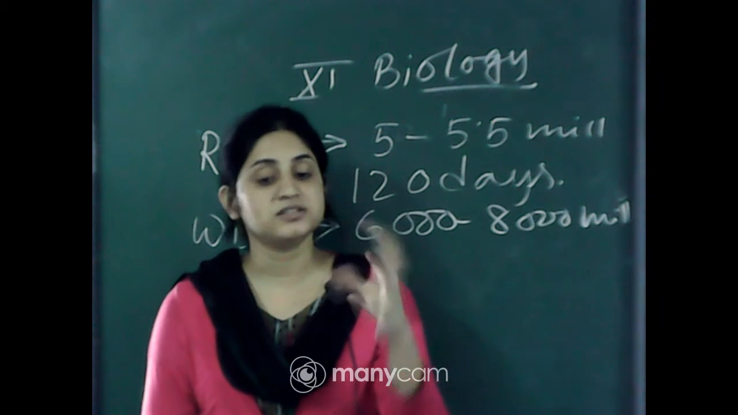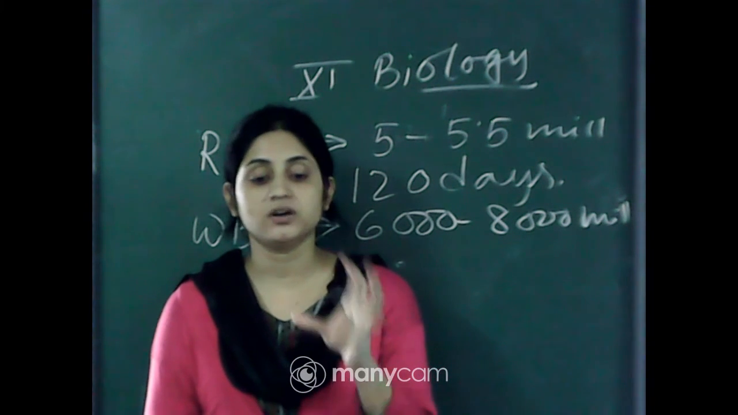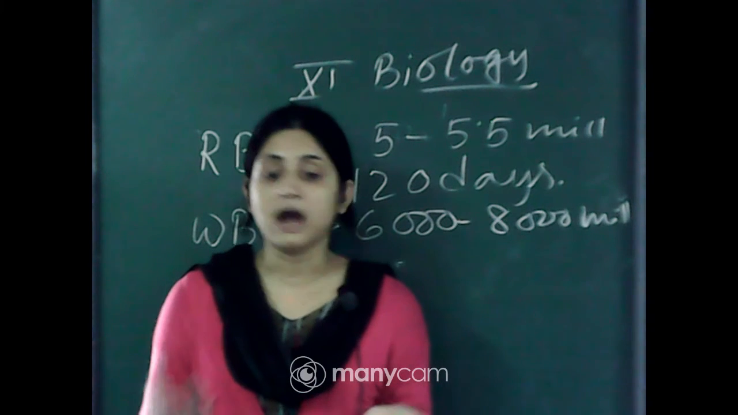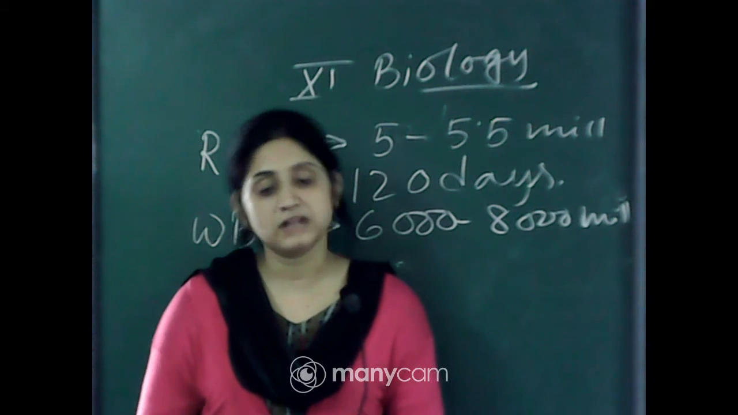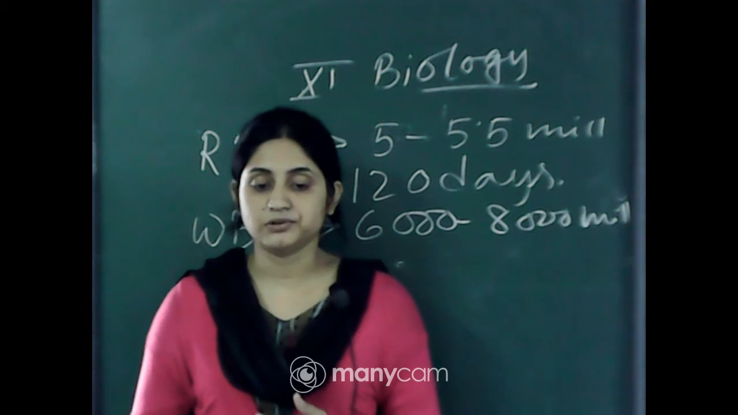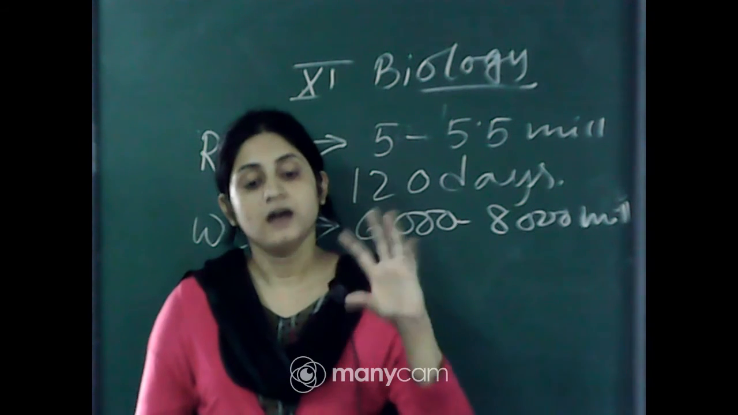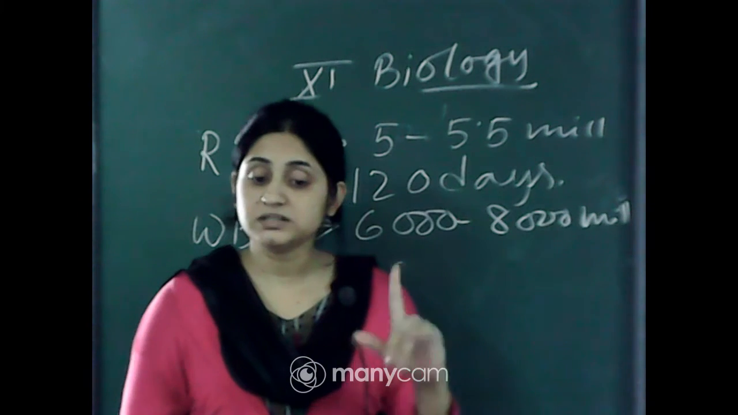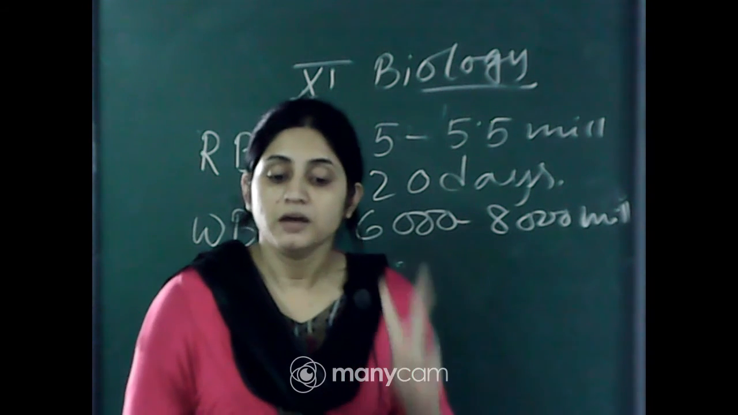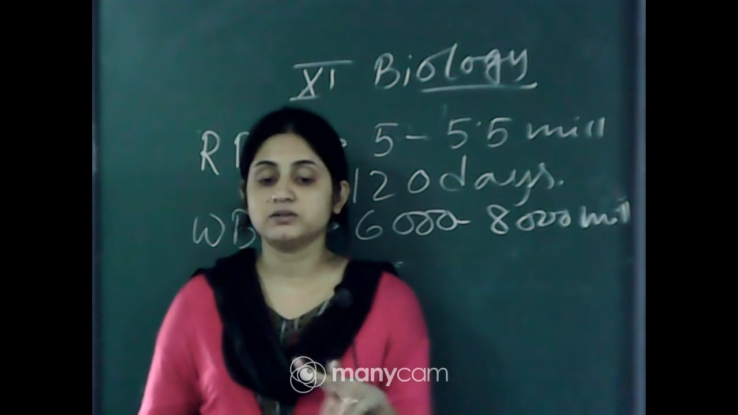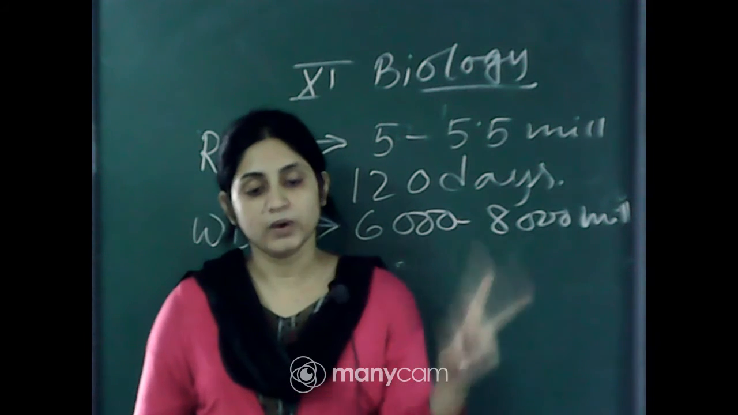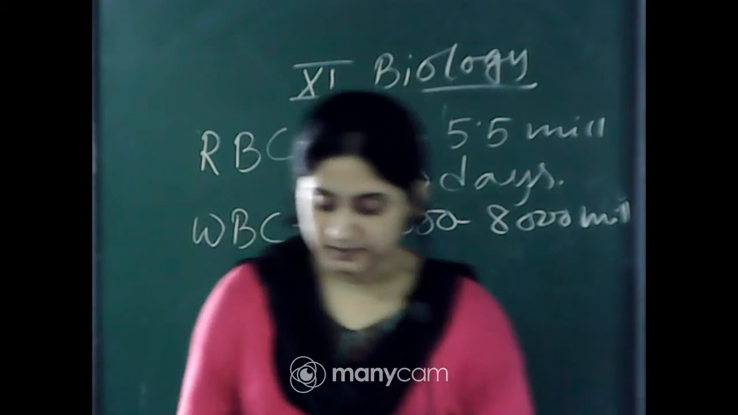You know what phagocytosis is? Capturing of foreign particles. You know how the amoeba captures food materials. This is the type of phagocytotic process. By this process they destroy the harmful substances. This is the function of the neutrophil and monocyte. By the process of phagocytosis they destroy foreign particles or harmful substances.